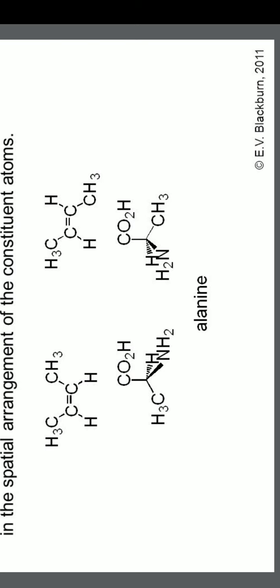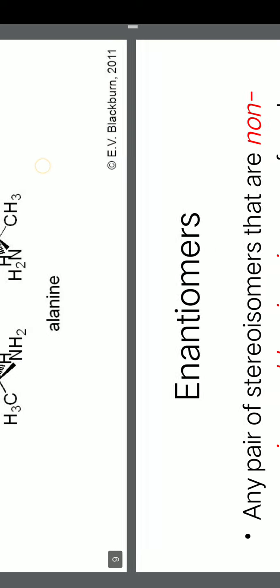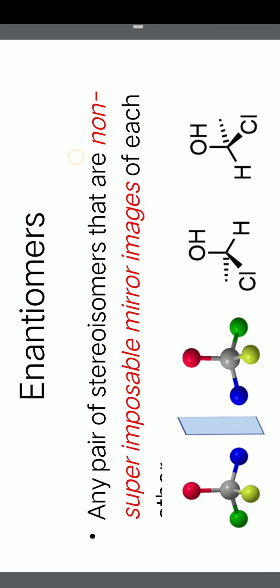So there is a small change in the spatial arrangement. That is what we call optical isomerism. Actually, these examples are optical isomers, and the first examples are cis-trans isomerism. Let us take up that in detail here.